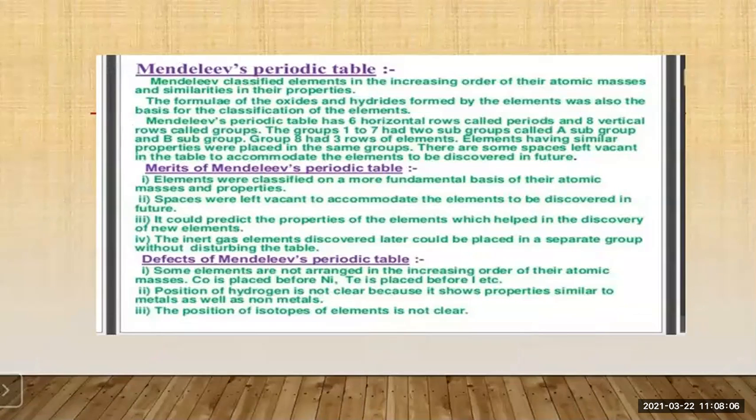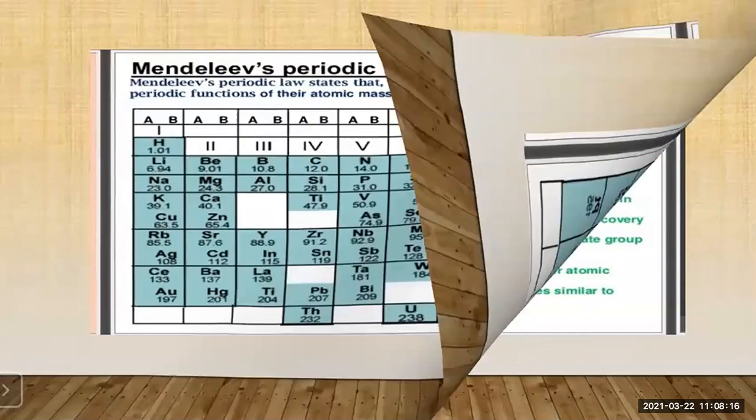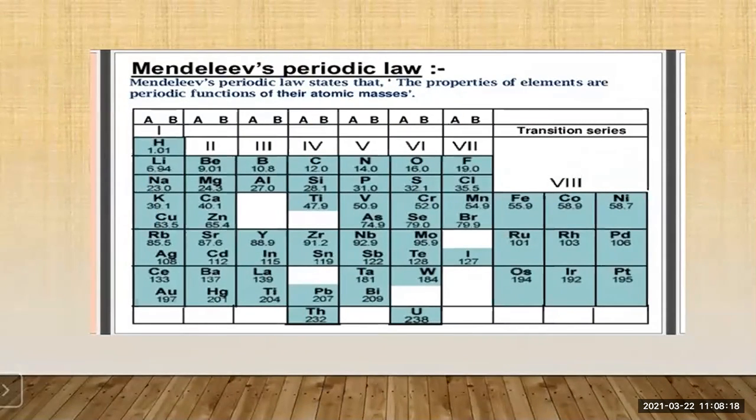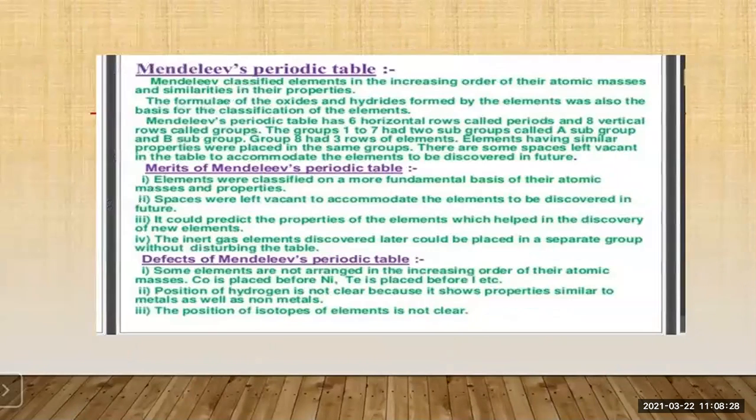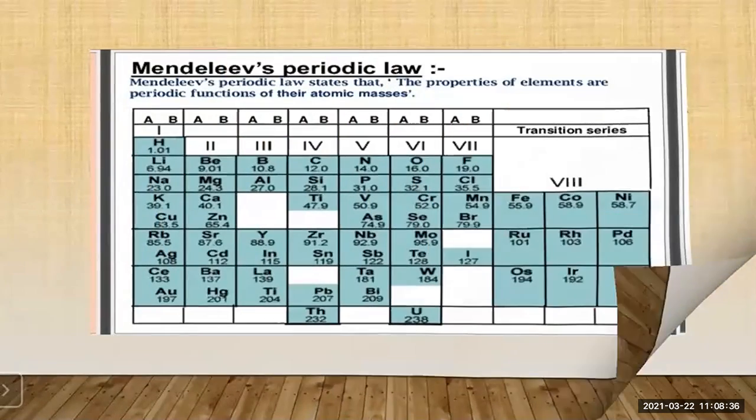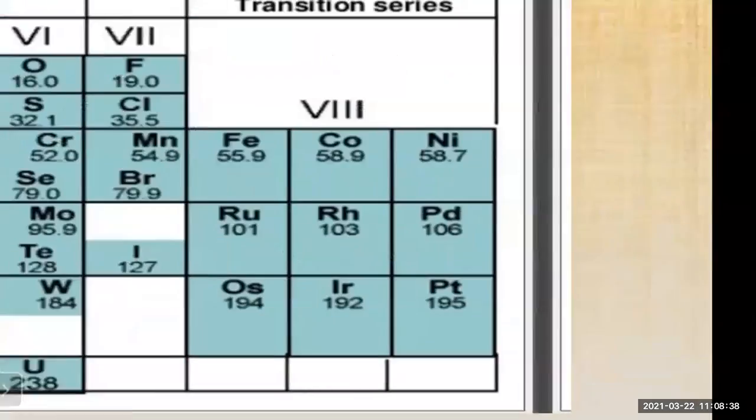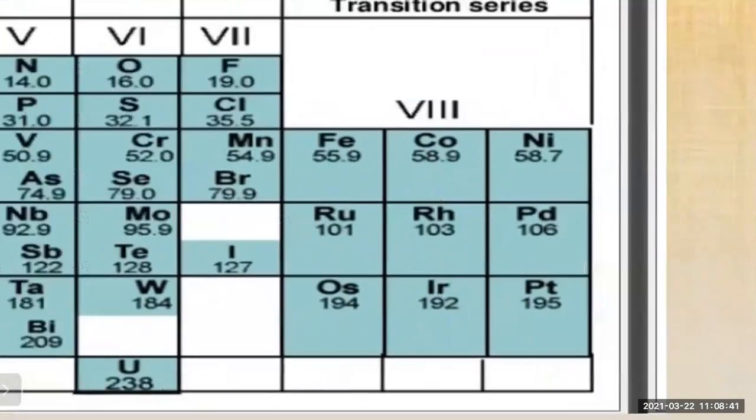The groups 1 to 7 had 2 subgroups called A subgroup and B subgroup. So you can see here A subgroup and B subgroup. Each group is classified into the 2 subgroups, subgroup A and subgroup B. Then let us see, here you have group 8. It has 3 rows of elements.